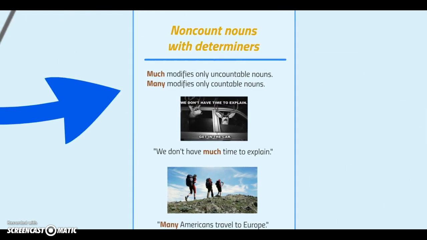if some and any is beberapa, so how about if we use much and many? So much and many, they are determiners. We call them determiners in grammatical structure, and then much modifies only uncountable nouns, and many modifies only countable nouns. For example, we don't have much time to explain. Many Americans travel to Europe. Now take a look at this one.